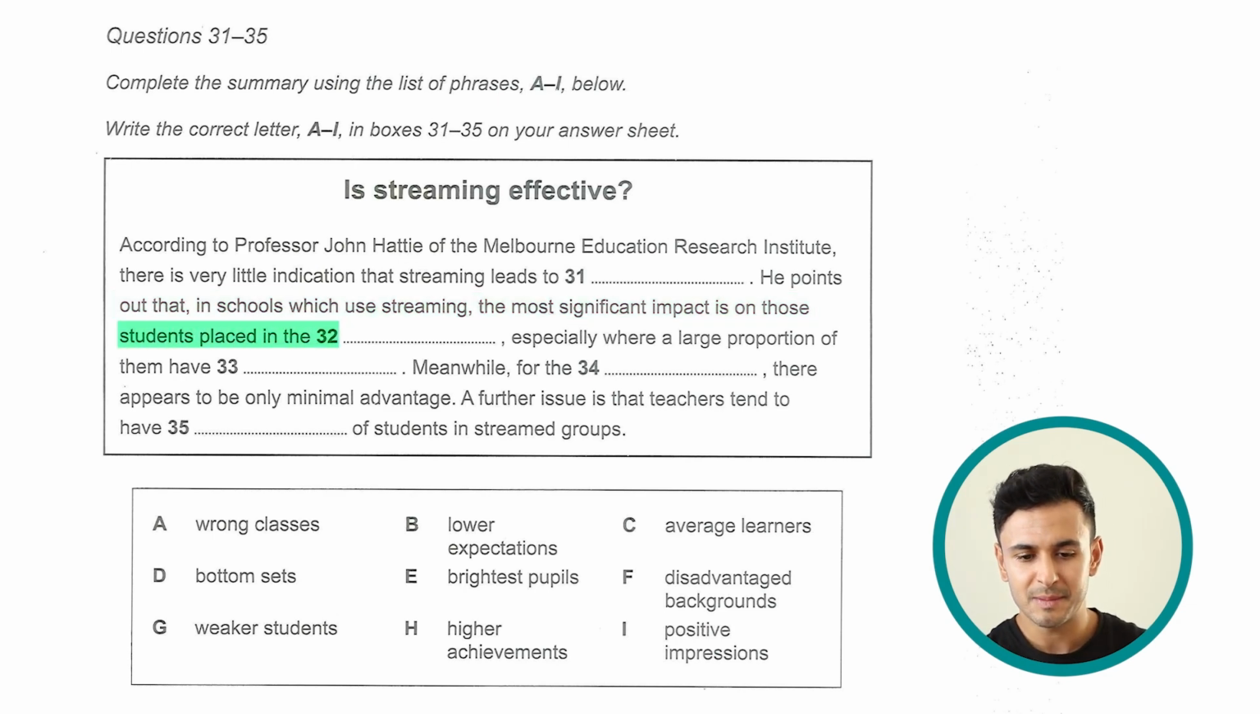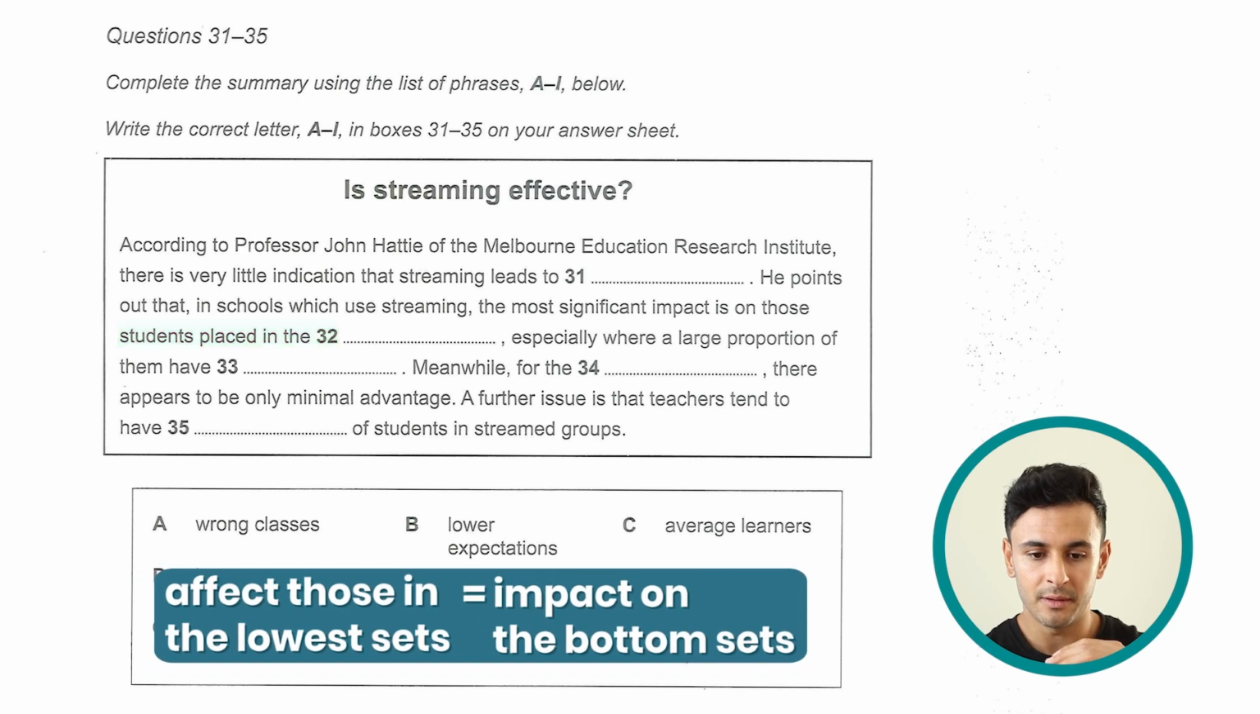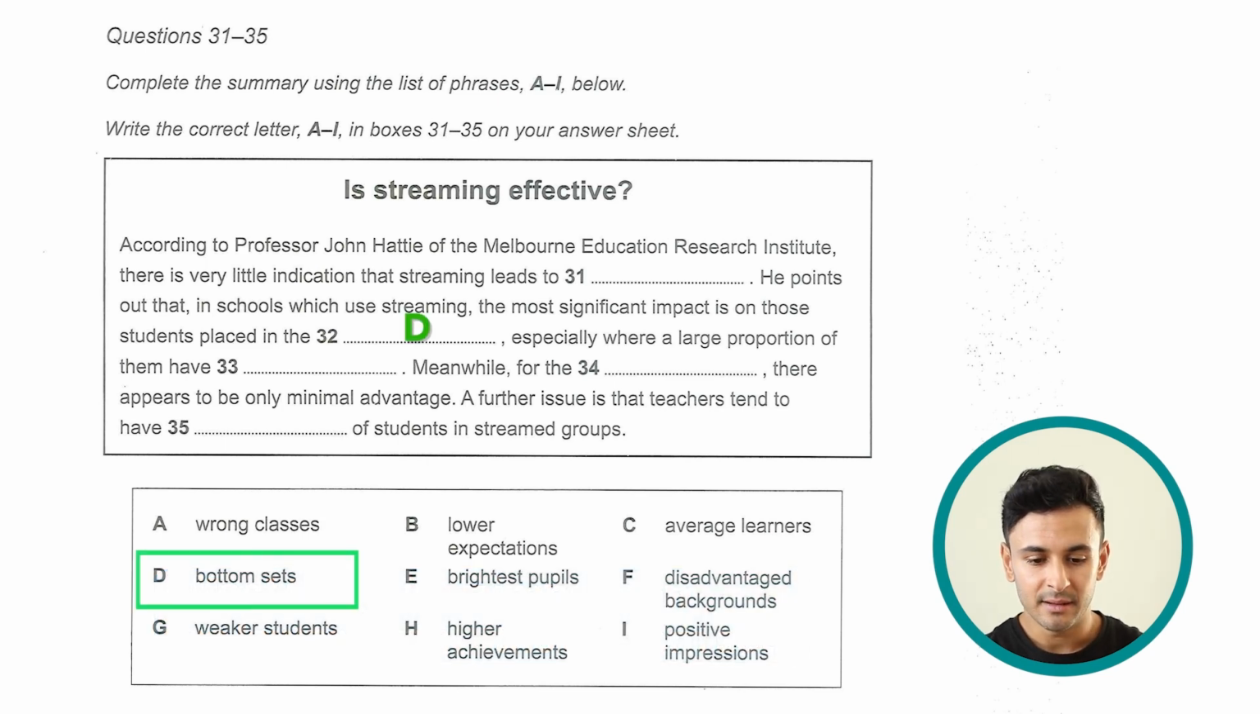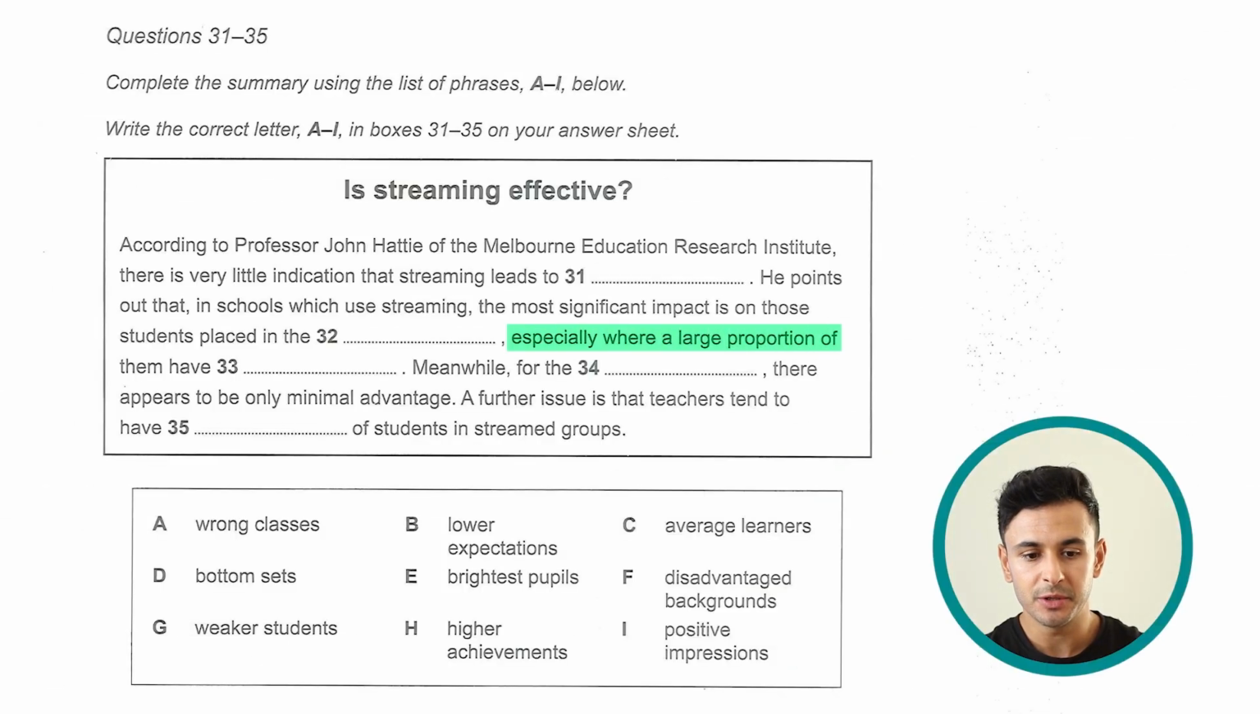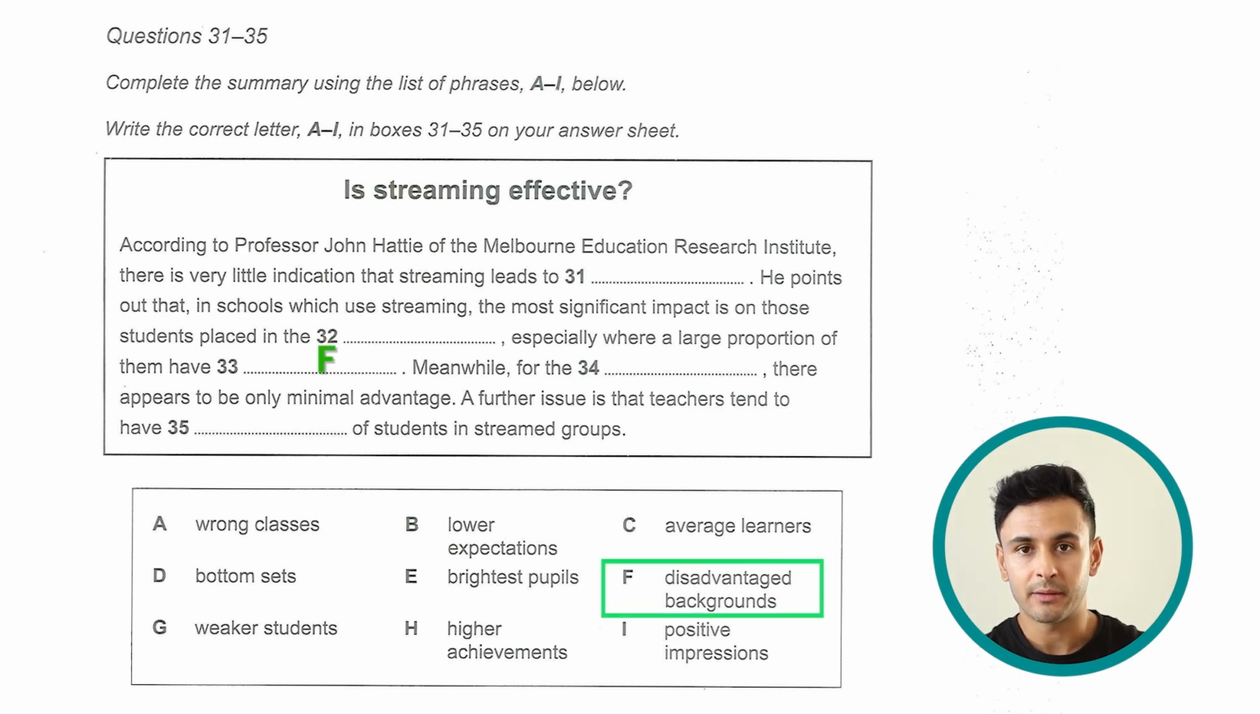He points out that in schools which use streaming, the most significant impact is on those students placed in the, and I explained it earlier, the lower levels or the lower groups. So out of all these options here, the correct answer would be option D, the bottom sets. When we say the bottom sets, it means the lower groups. The groups at the lower level are at the very bottom, especially where a large proportion of them have, and then we have 33. So the correct answer here would be disadvantaged backgrounds.